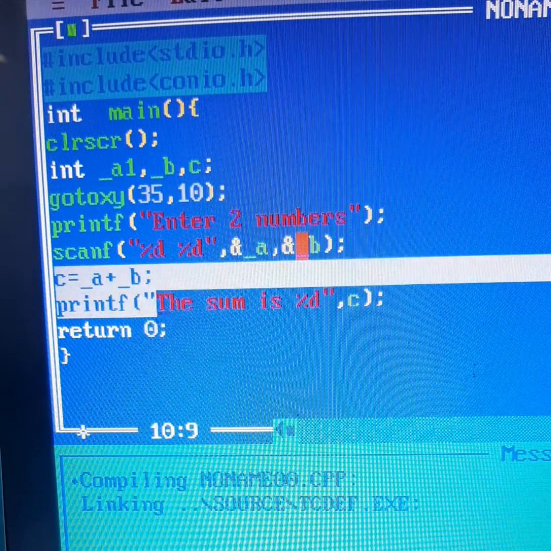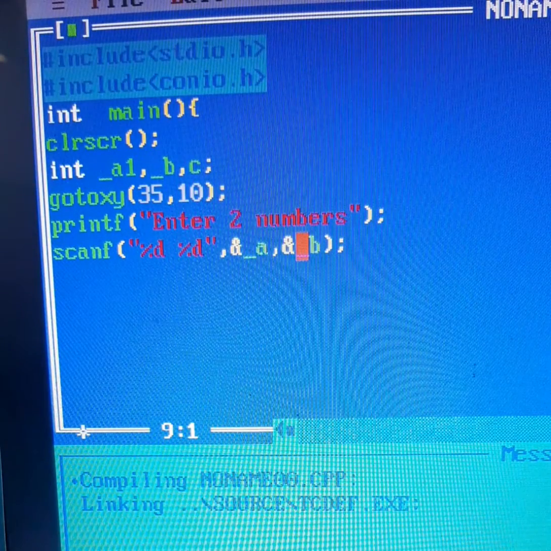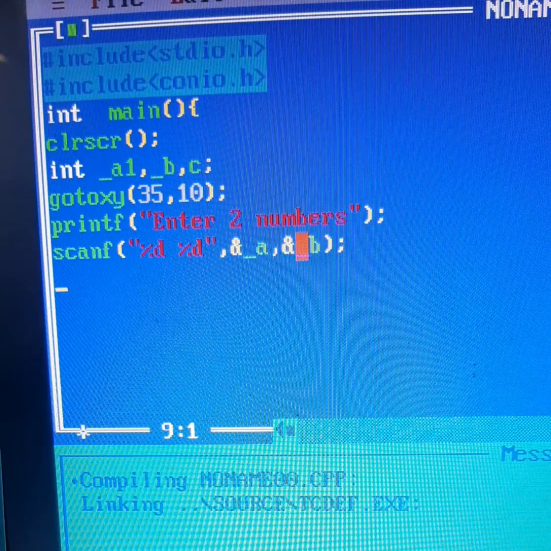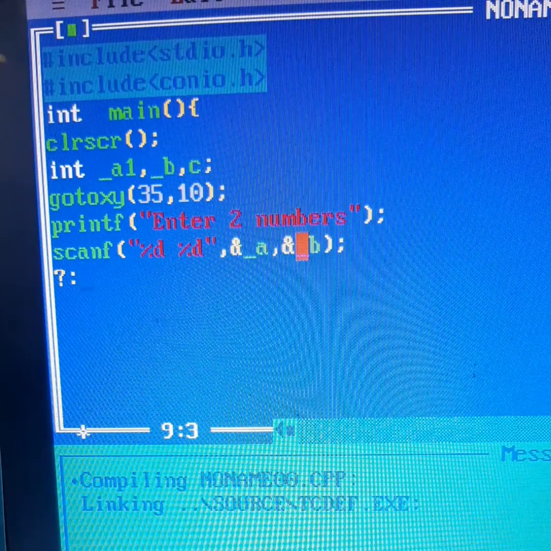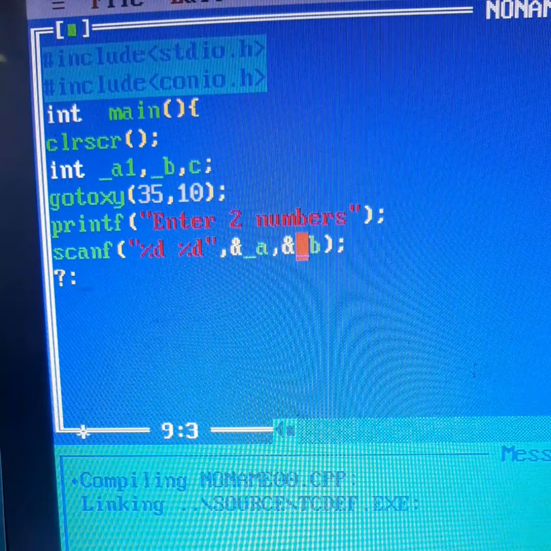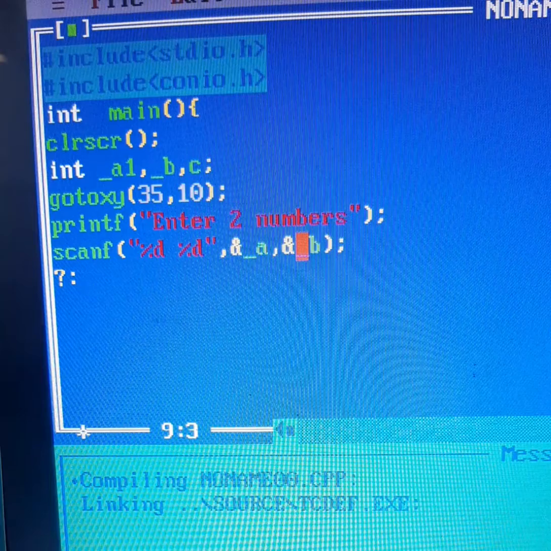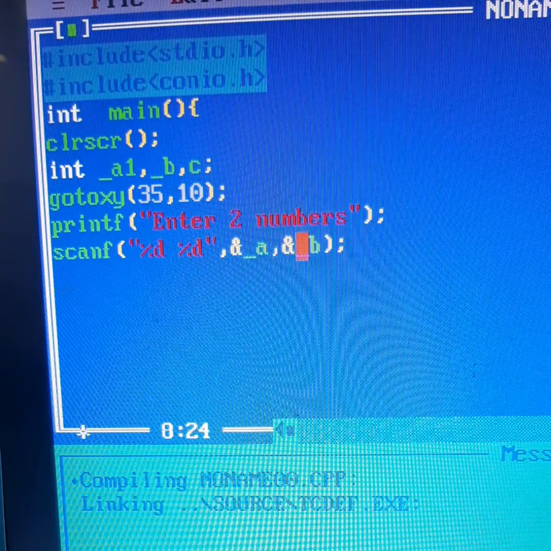Suppose after taking these 2 numbers, I want to find out the greatest of them. Ternary operator is question mark colon, which is also known as the conditional operator. It is a shortcut to if else. In one line only you can carry on your condition checking.